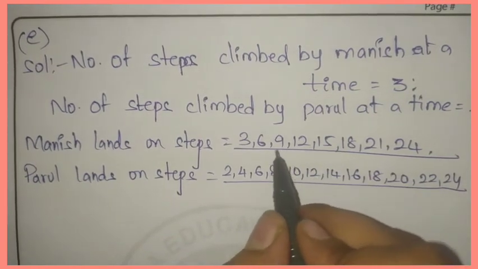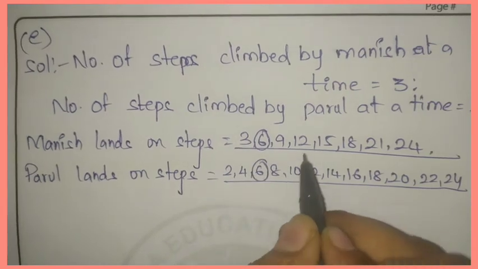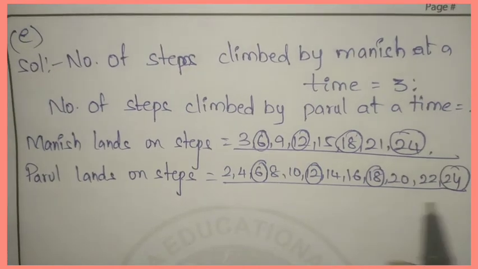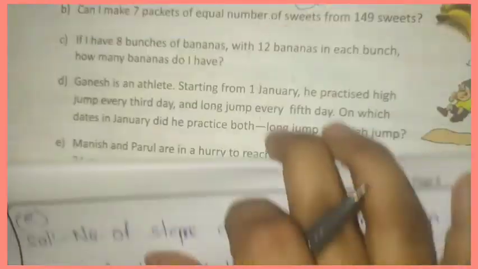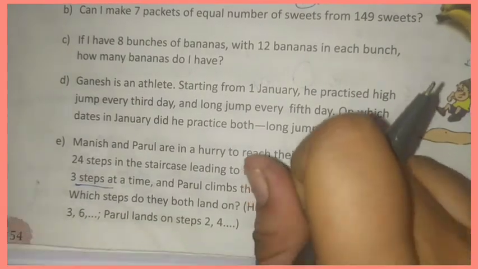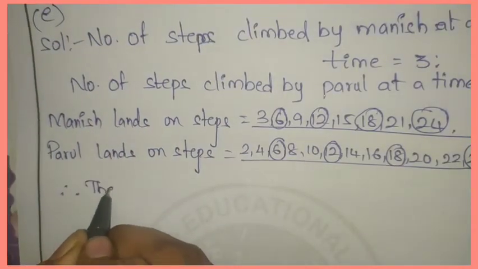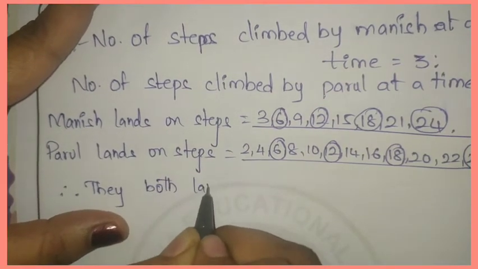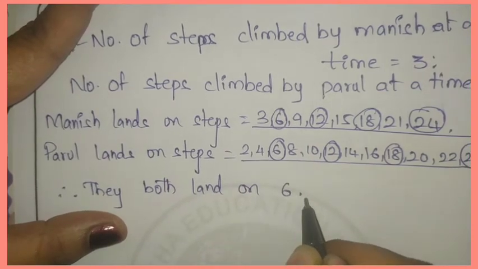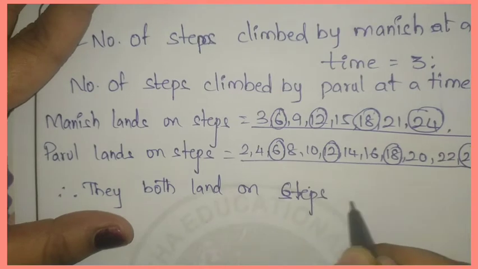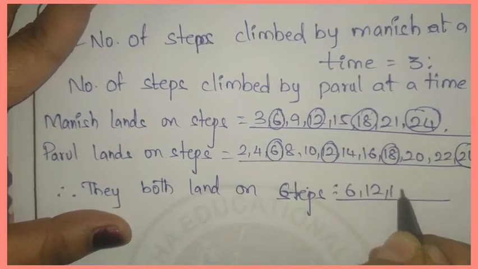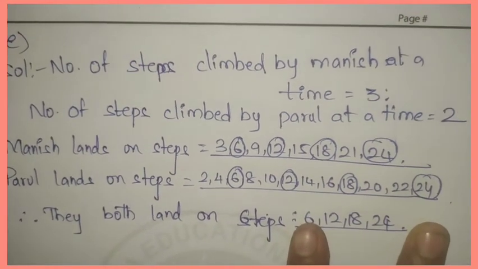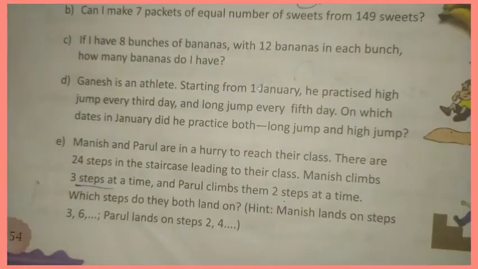Okay, now see which are common: 6, 12, 18, 24. So which steps do they both land on? They both land on steps 6, 12, 18, 24. Okay, these are the steps they both land on at a time. This is the answer. Okay, up to here completed.